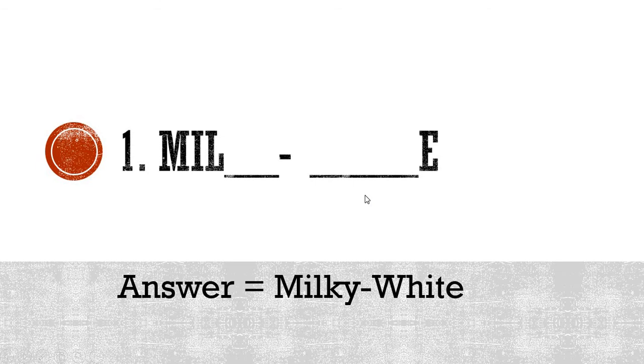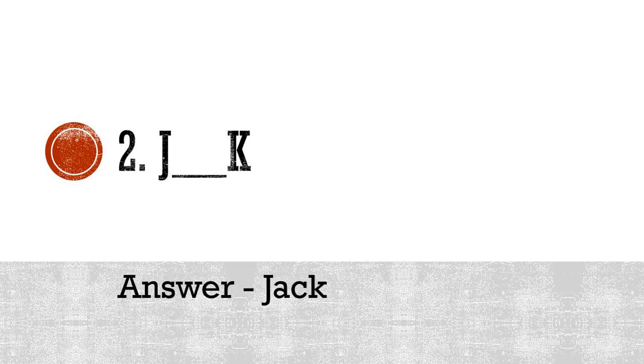So this way the puzzle is going to go on. Moving on to the second word. It starts with J, space, it ends with K. Just try to guess which word is this, which starts with J and ends with K. It is again from lesson 3 and it is one of the characters. Please write down the answer, whatever you feel this word will be. Try to solve this puzzle. So, if you have written, let's see what the answer is. The correct answer is Jack.